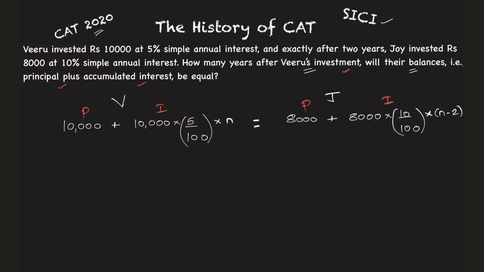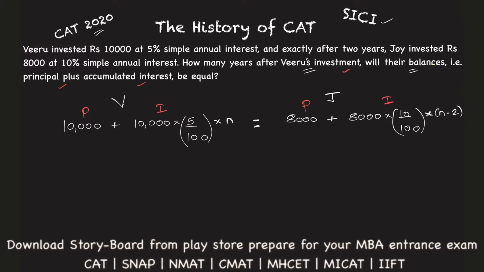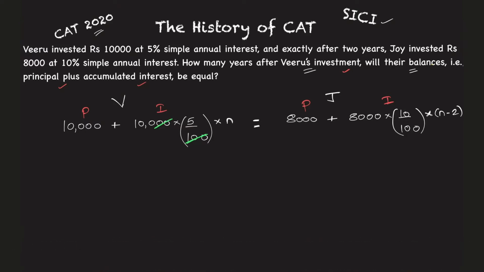Let's cut 5, this 100 gets cancelled with this. What you are left with here is 500n. So this is 10,000 plus 500n is equal to 8,000 plus, let's cut this as well now. So this and this is gone. 800n minus, this will be 800 into 2, okay, which is nothing but 1,600.